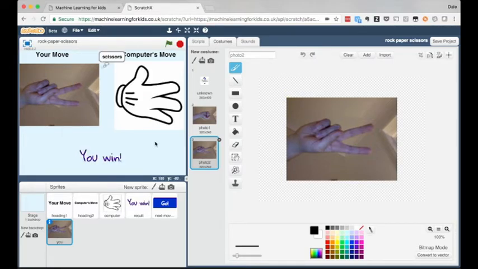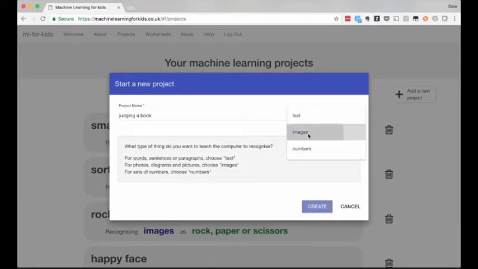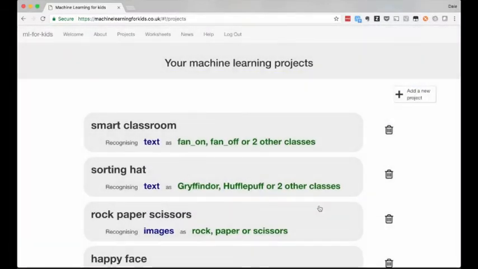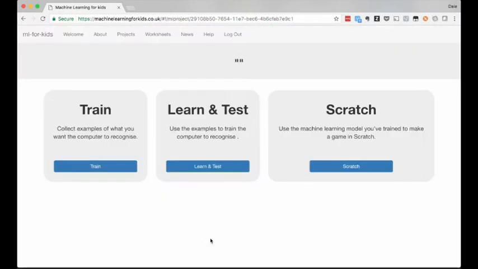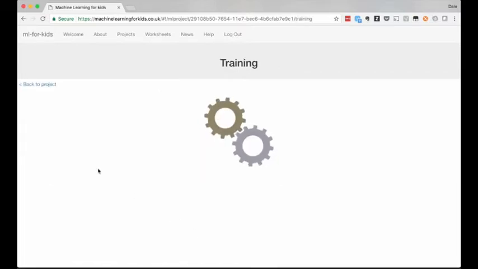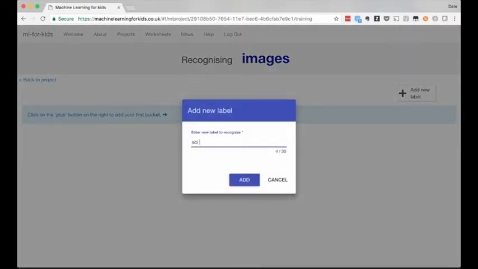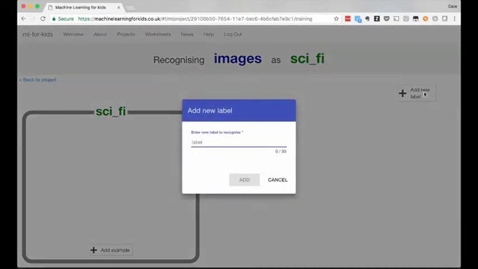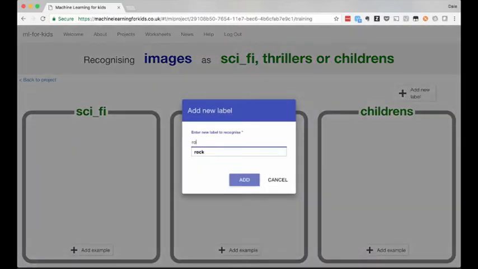And sure enough, I win. This is another project to recognize pictures, and it's based on the phrase judging a book by its cover. The idea of the project is to get kids to see if they can train a machine learning model to recognize what genre a book probably is, based on just what the cover looks like. For this one, I'm going to choose a few genres: sci-fi, political thrillers, children's books, and romance.